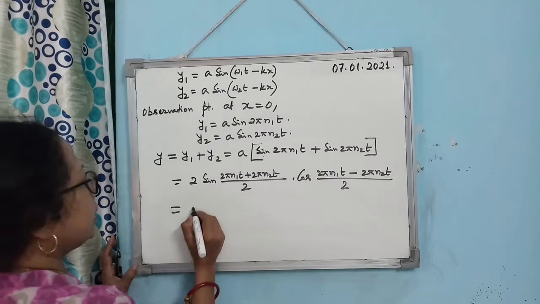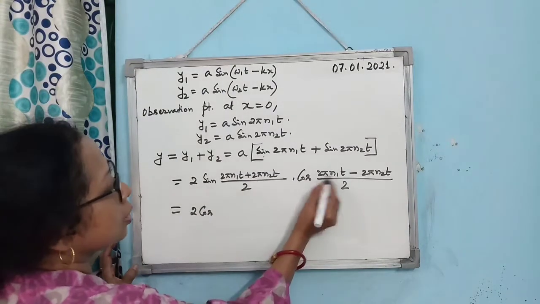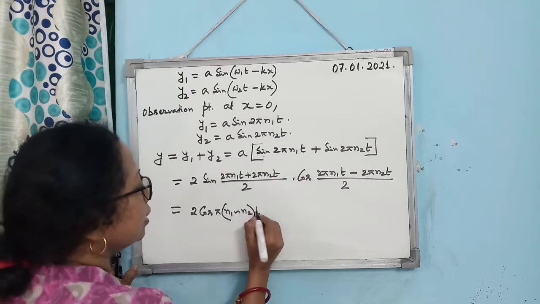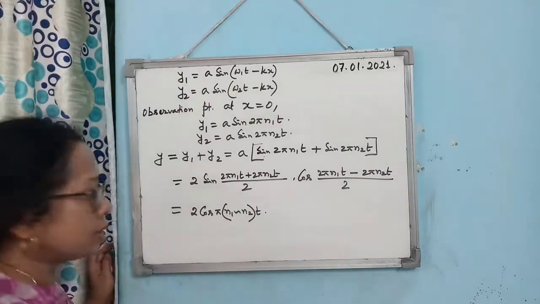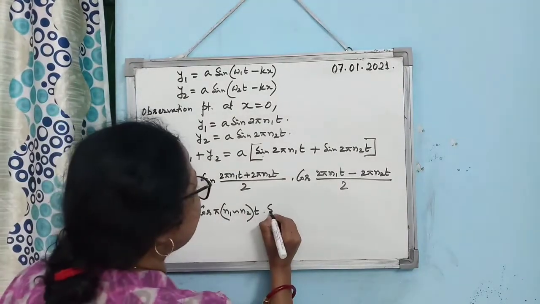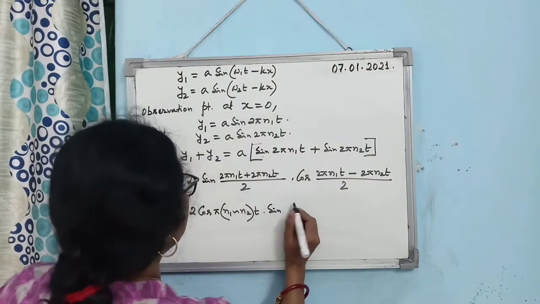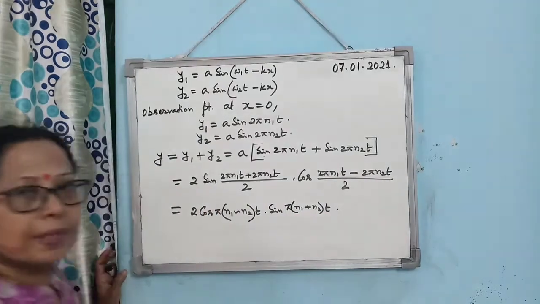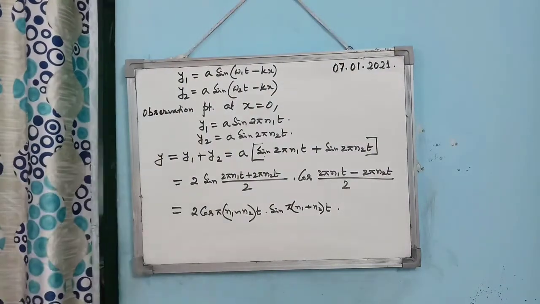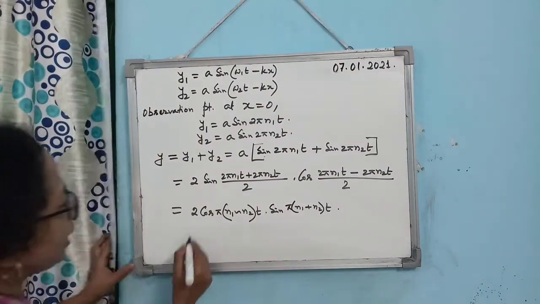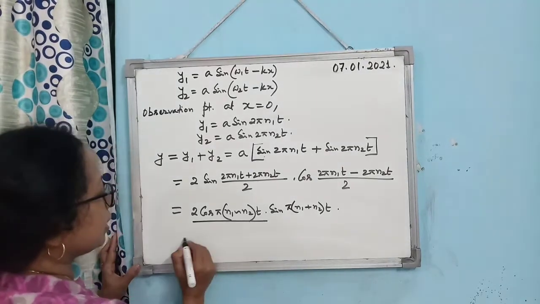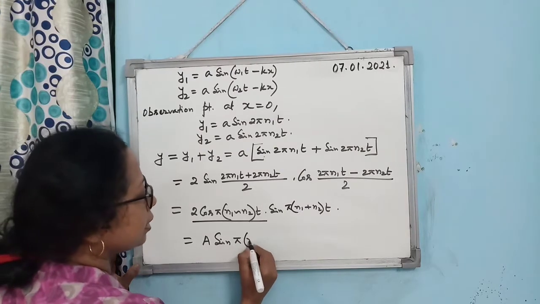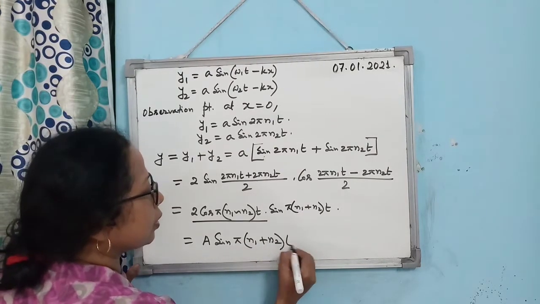So you may write it as 2A cos, you can take pi common, pi (n1 minus n2) t, and I am giving the difference sign because we don't know which frequency is bigger, and then you can write sine pi (n1 plus n2) t. Is that clear? So if you consider the 2A cos pi (n1 minus n2) t as the amplitude, let us consider this is the amplitude A' of the resultant wave.